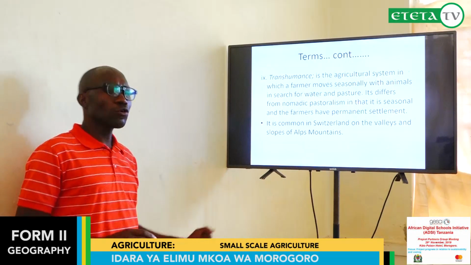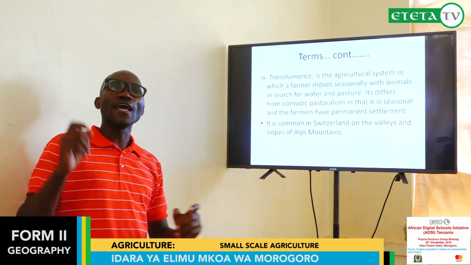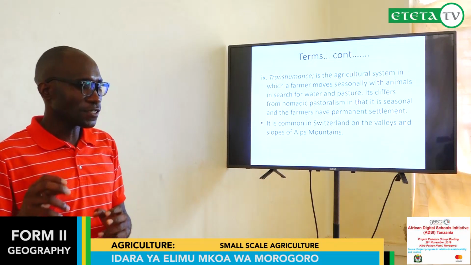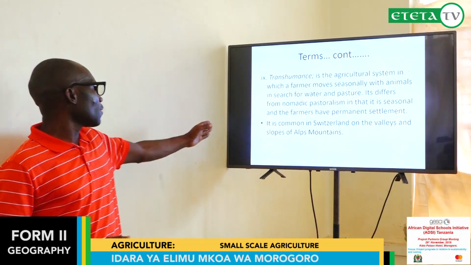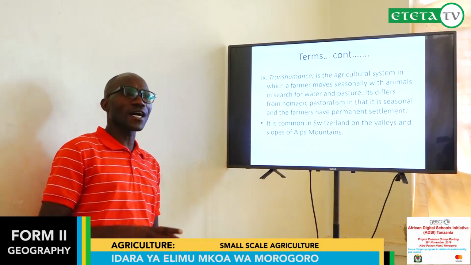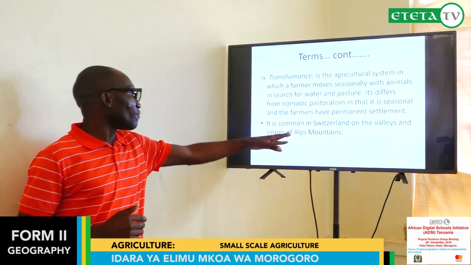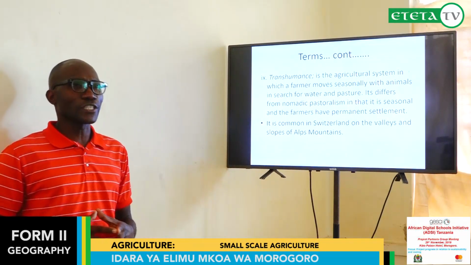While in transhumance, a person involved in this activity has a permanent settlement. This type of agricultural activity is common in Switzerland, where the transhumers move from the valley to the slope of the mountain.